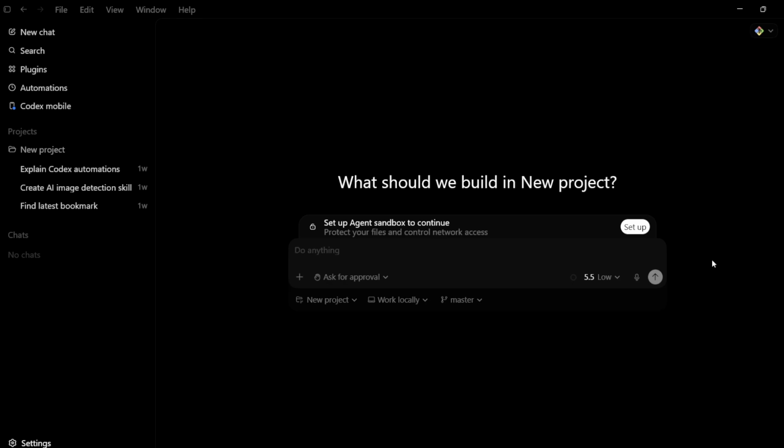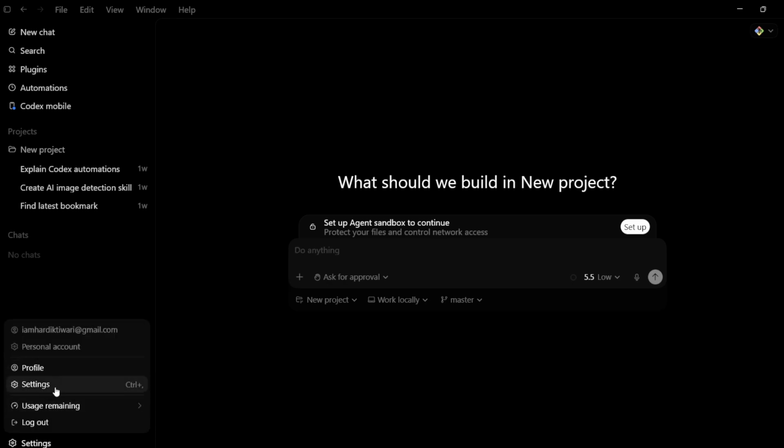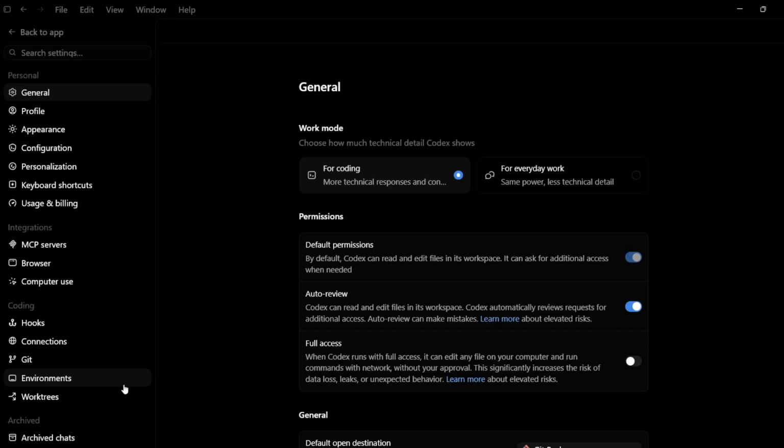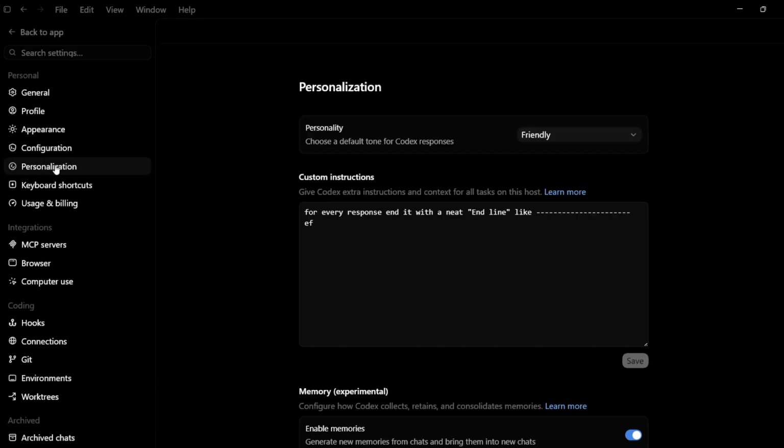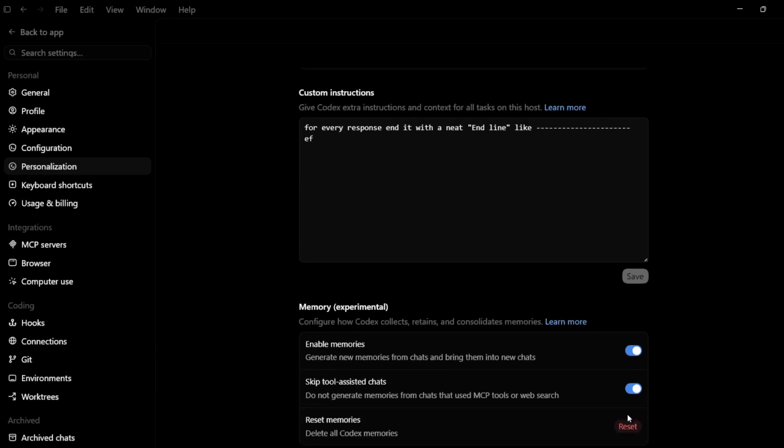Codex desktop application. So to do that, first launch your Codex desktop application and then click onto the settings option at the bottom left corner of the screen. Now from here again click onto the settings option, or alternatively you can also press the Control and the comma buttons. Now within the settings, click onto this personalization option right here, and within personalization, move at the very last.